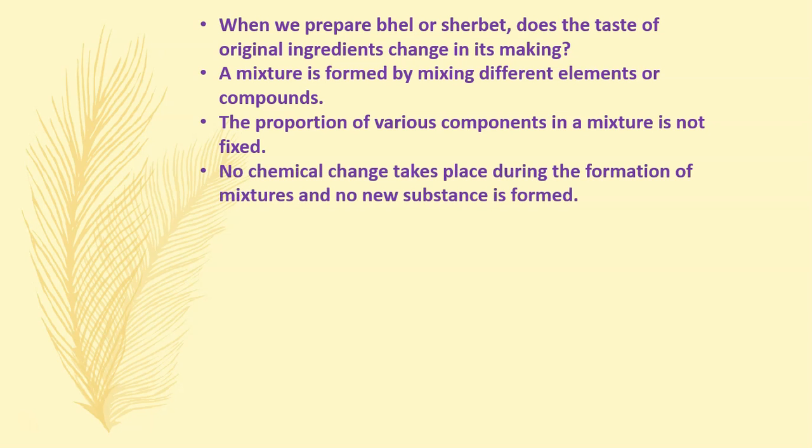No chemical change takes place during the formation of mixtures and no new substance is formed. Always remember this. No chemical change takes place. Hence, since there is no chemical change, no new substance is formed. Bhel, when we mix it, we can still separate out and say that this is bhel. There are different constituents, but no new substance is formed. You don't get something completely new. Again, when you make sharbat, you don't get something completely new. It is still flavored water, sweet flavored water.